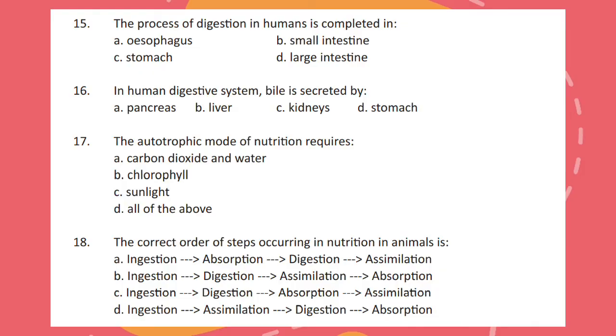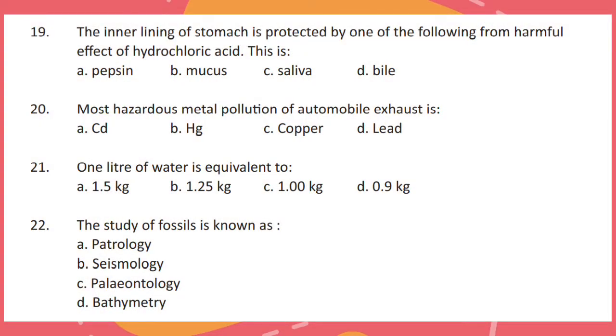Question 17. The autotrophic mode of nutrition requires. Question 18. The correct order of steps occurring in nutrition in animals is. Question 19. The inner lining of stomach is protected by one of the following from harmful effect of hydrochloric acid. This is.